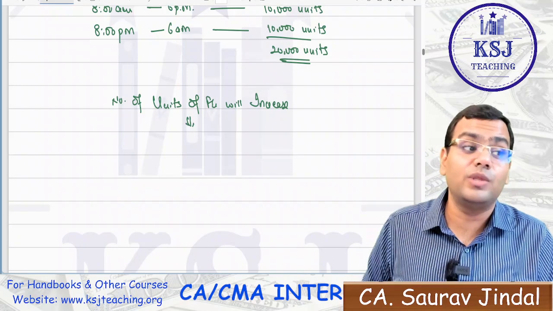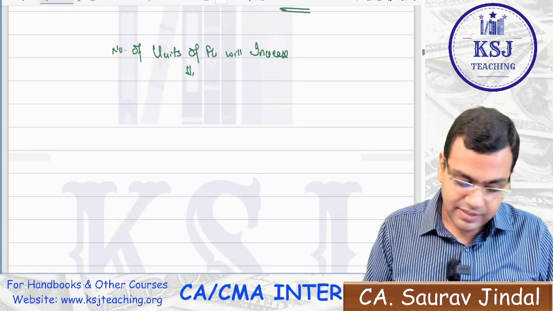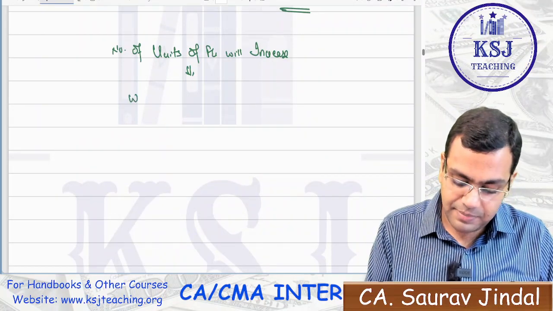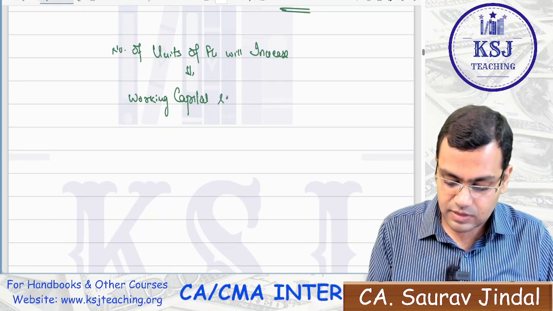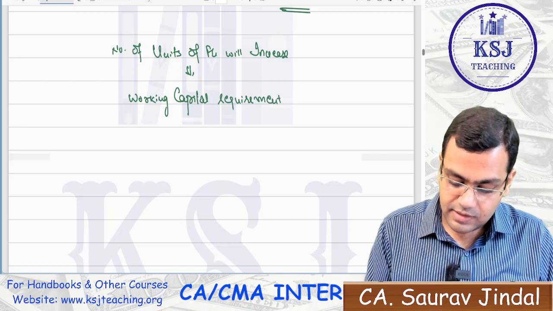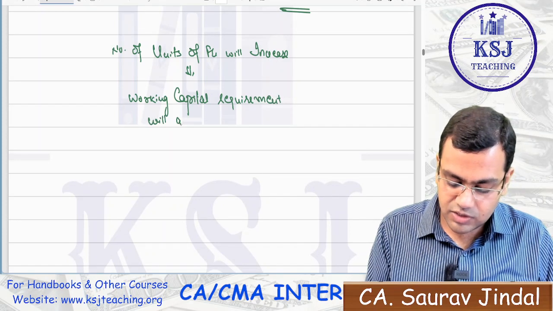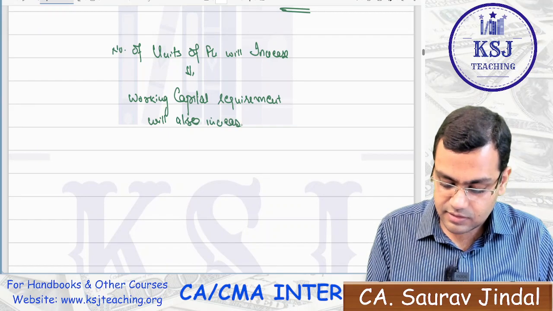And this will also lead to the requirement of more working capital. The working capital requirement will also increase. Why, sir?